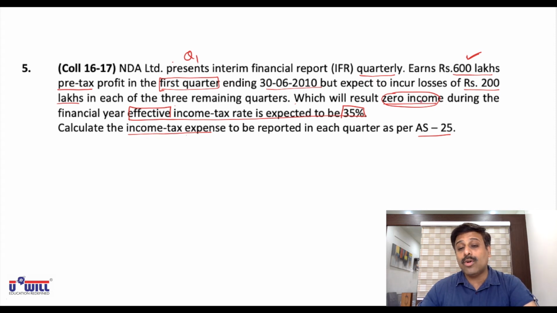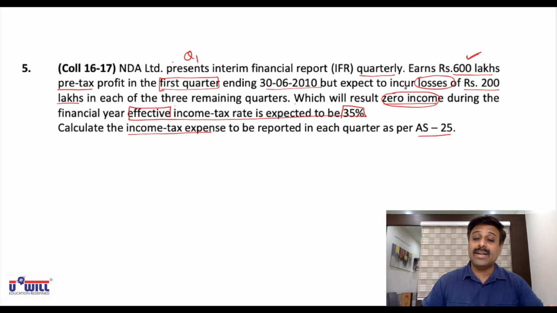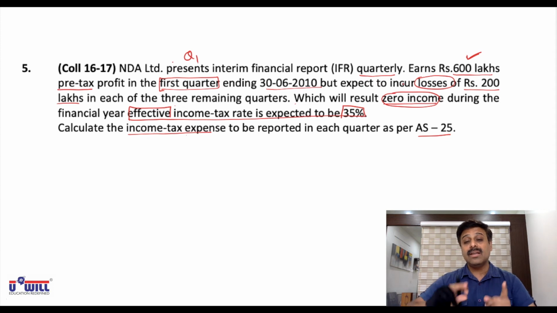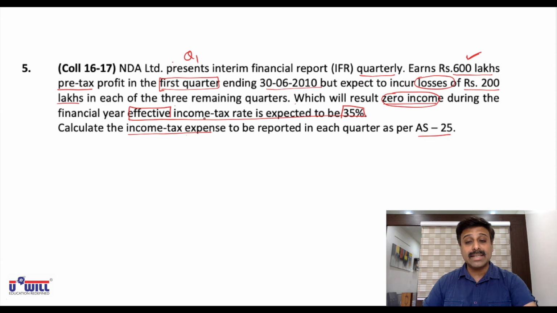We cannot say that overall zero income will be there, so no tax expense will be shown, because quarter 1 earns profit, so in quarter 1 tax has to be there, and the same tax will be reversed in quarter 2, 3 and 4, because in quarter 2, 3 and 4 there is a loss. So when we report it quarterly, then in quarter 1, because there is a profit, though it is an integral part of the whole year and overall tax is going to be zero, as per the integral approach itself, first quarter you earn profit, so you have to show the tax expense, which is to be reversed in the next 3 quarters, being an integral part of the year, as you incur loss in the next 3 quarters.